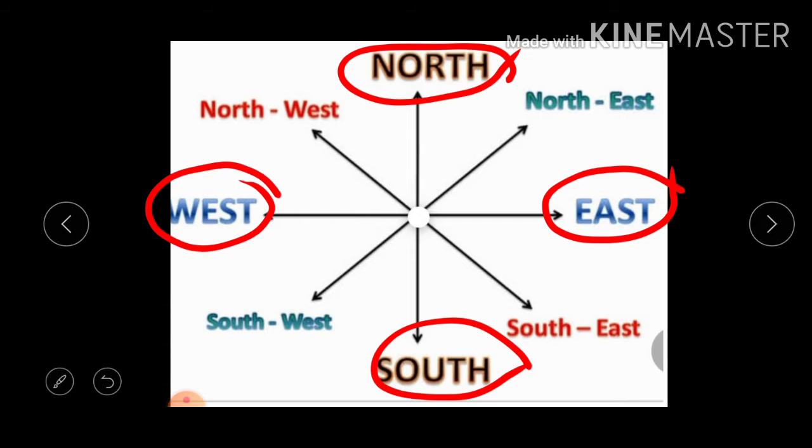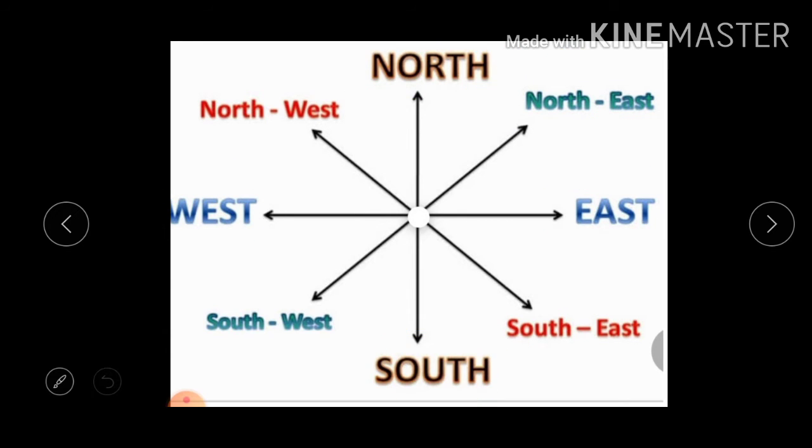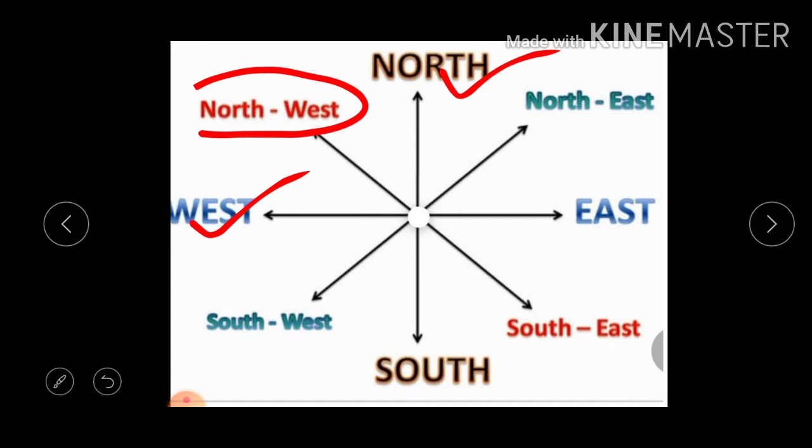These four directions, in between them, are the corners. The direction between north and east is the northeast corner, and the direction between north and west is the northwest corner.